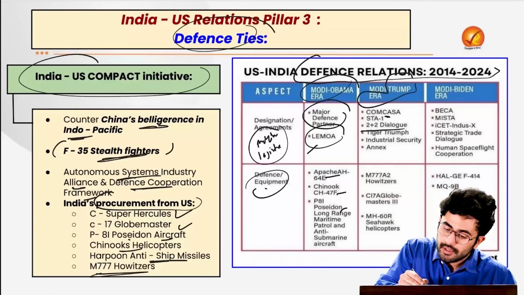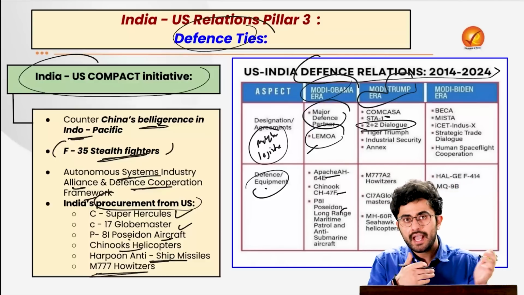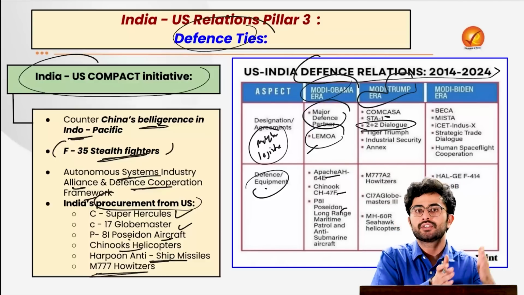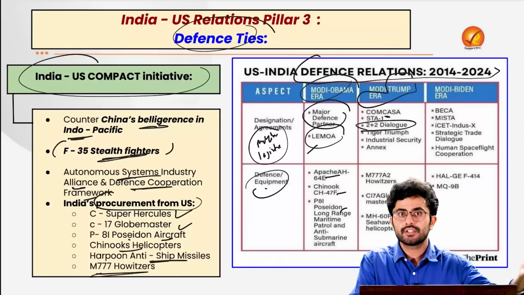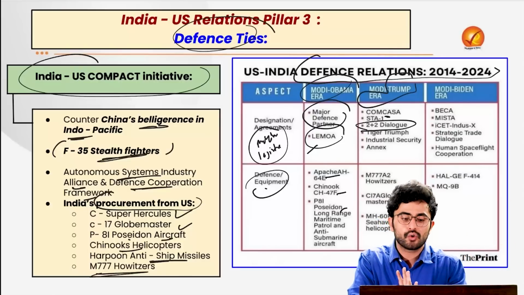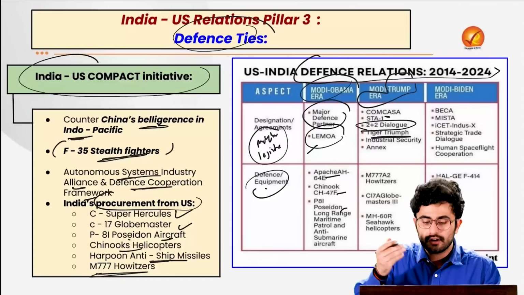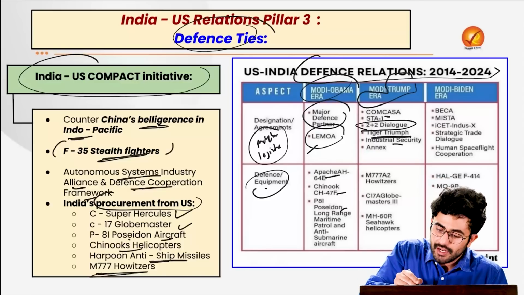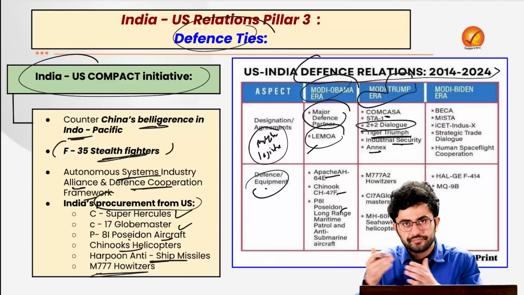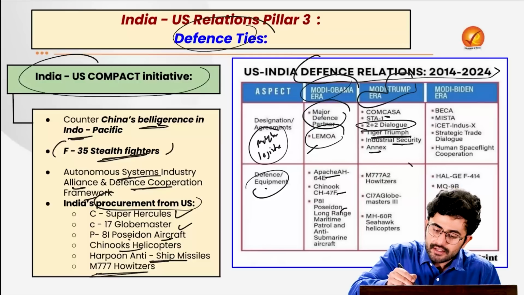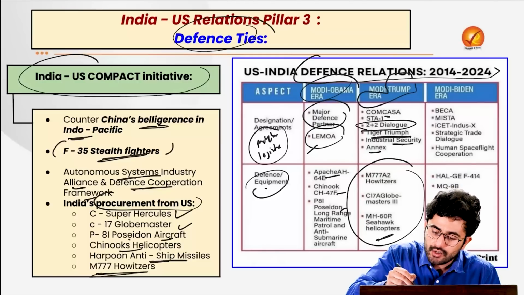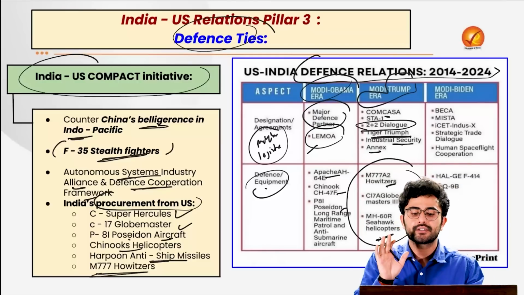We also became part of the 2+2 dialogue, where our external and defense ministers share the seats with their counterparts and we talk on various security issues. We also started the Tiger Triumph exercise, and the Industrial Security Annex was launched. Then various other defense equipment which we procured, like Seahawk helicopters, Howitzer, etc.